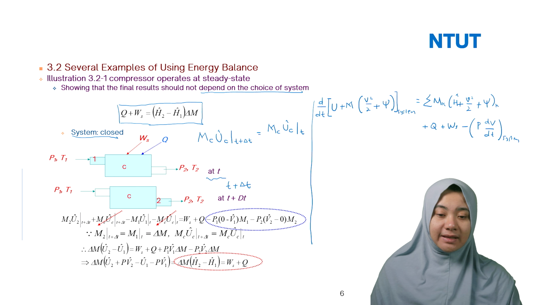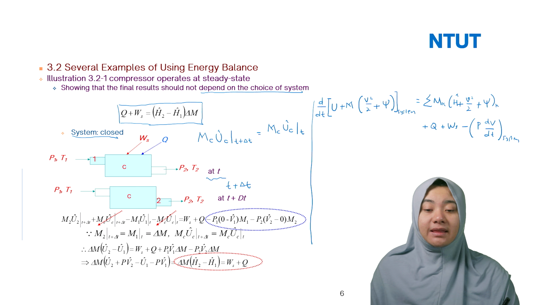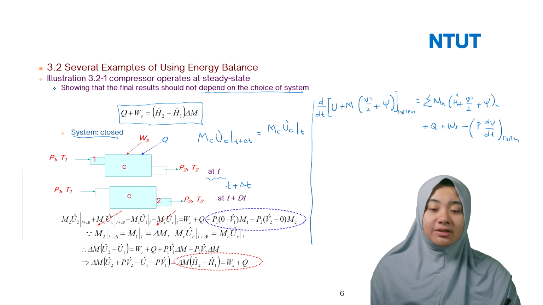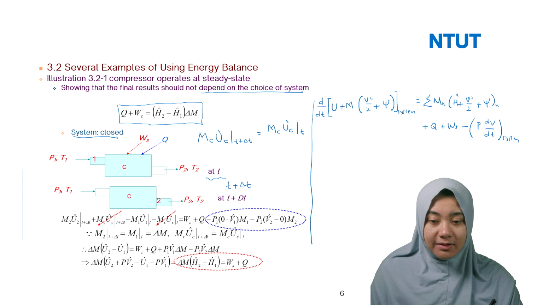So you have delta M, and you can write MCUC at T plus delta T equal to MCUC at T. Then in this case, you can write delta M times U2 minus U1.